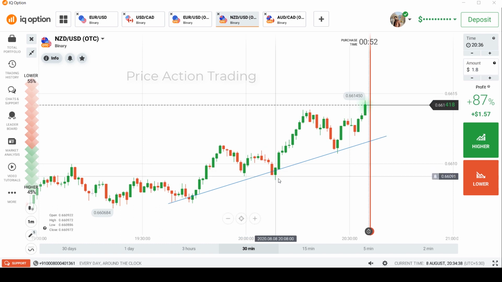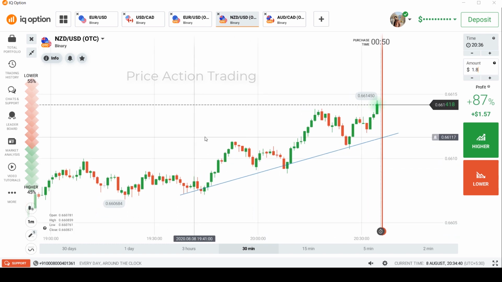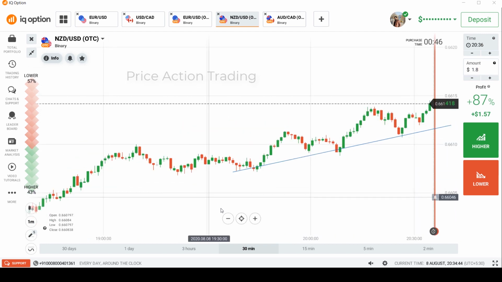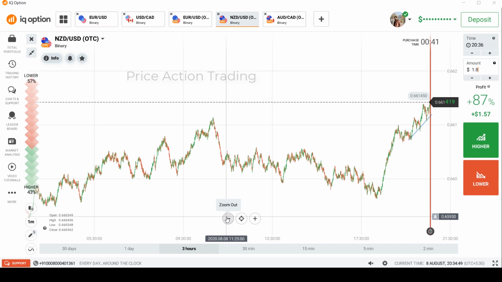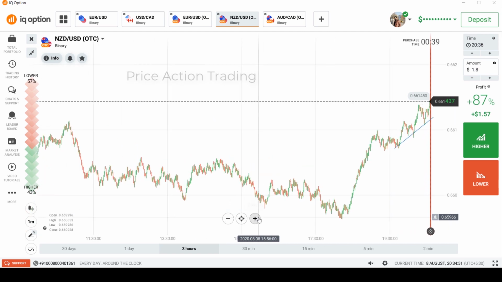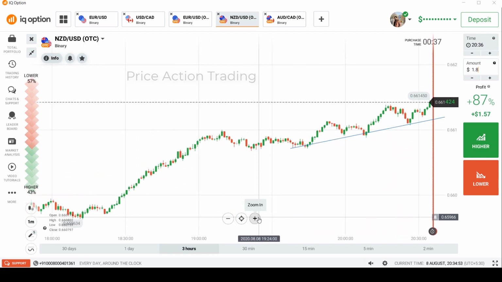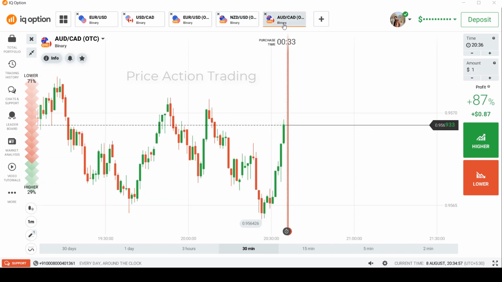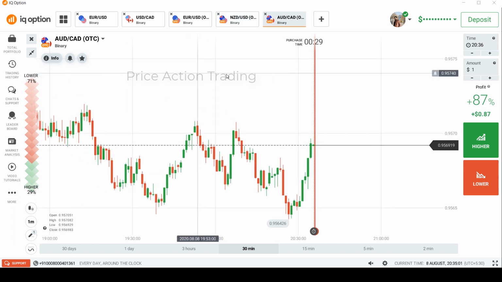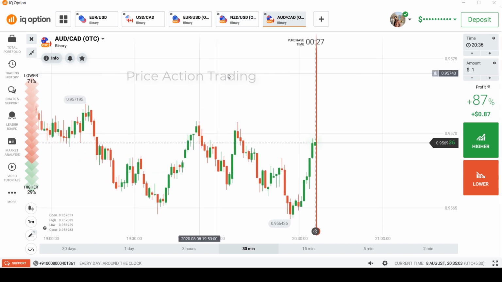Let's go to NU. Yeah, NU has probably given us the opportunity. In the next candle I'm going to go for a call. Let's wait for this candle to close. It's in an uptrend, a complete uptrend, so let's wait for this candle. AC is in a bit of a bind, so I'm not going to go for a call in this candle.